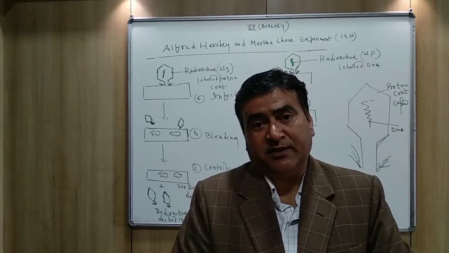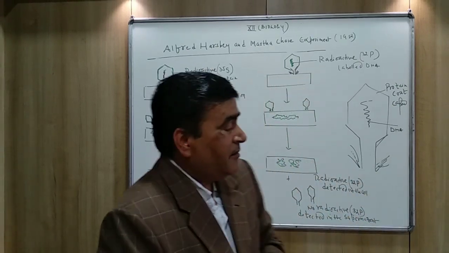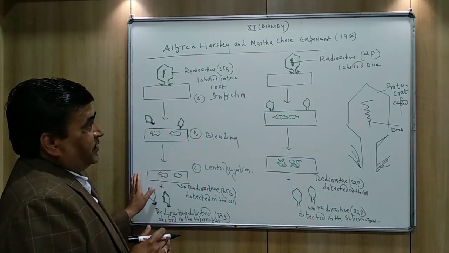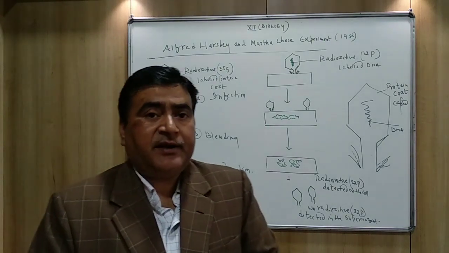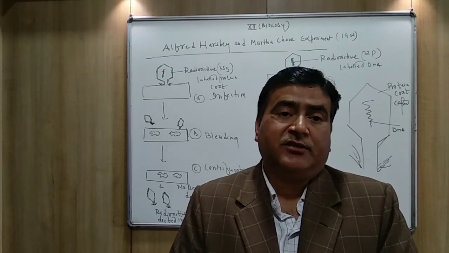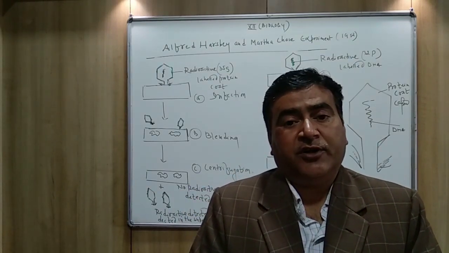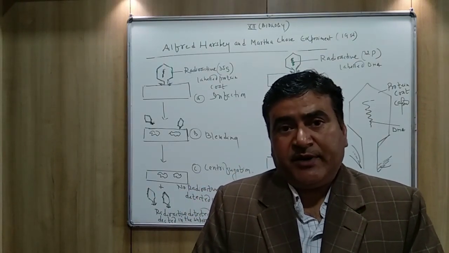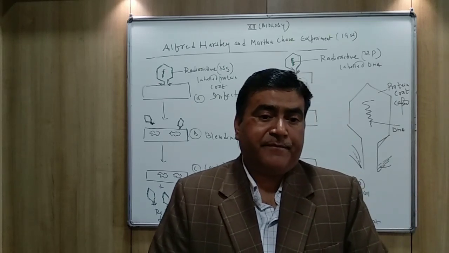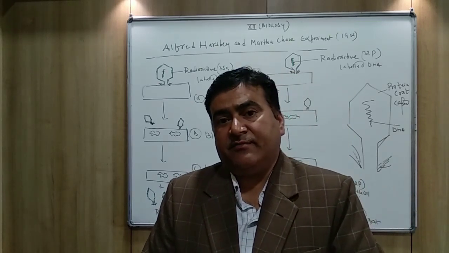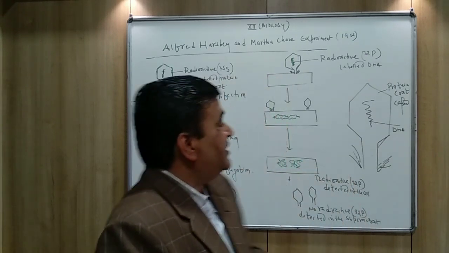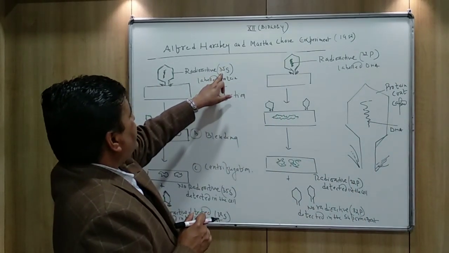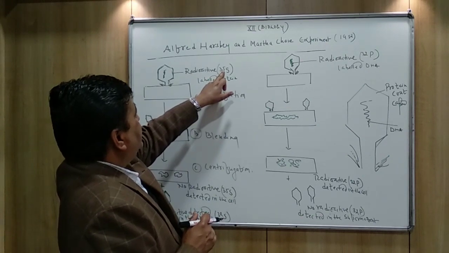How was it possible? In this experiment, what did they do? First of all, they prepared two culture media. In one culture medium, they added 35 sulfur.